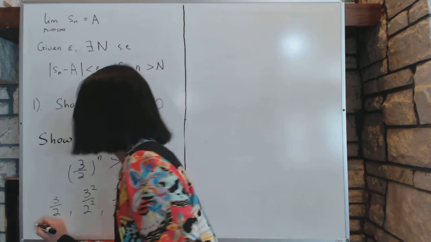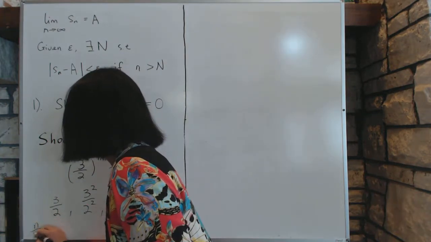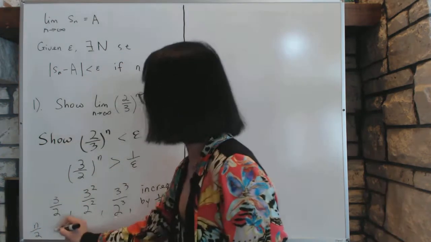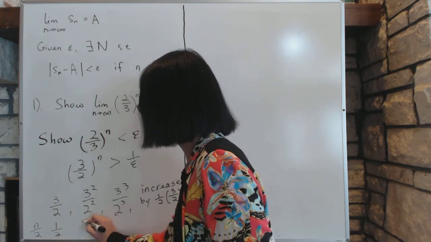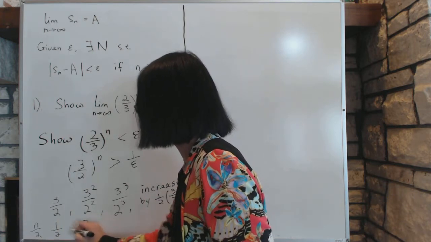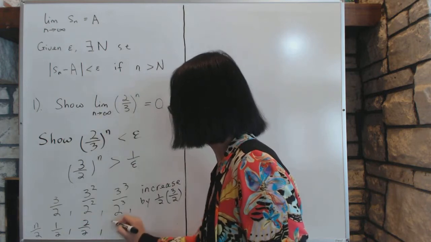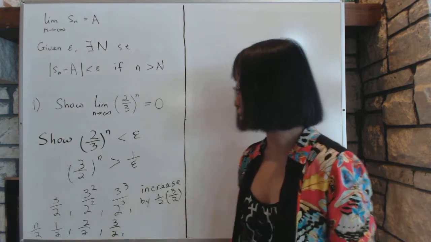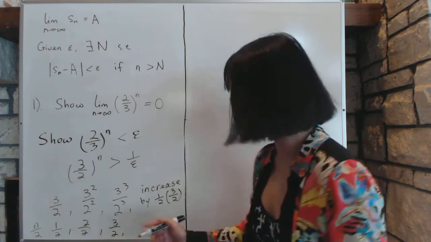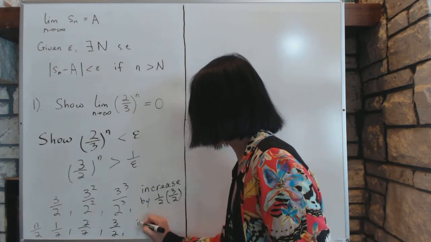Now compare it to the sequence n/2. What does n/2 look like? n/2 starts out being 1/2, and then 2/2, and then 3/2, and so on. So this particular sequence increases by a set amount. It just increases by 1/2.